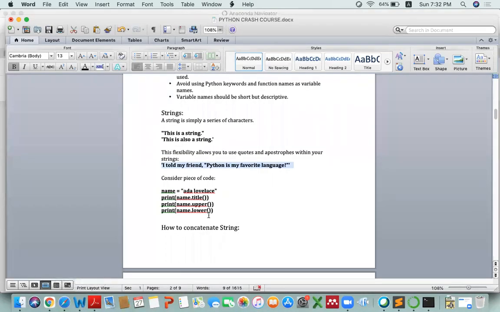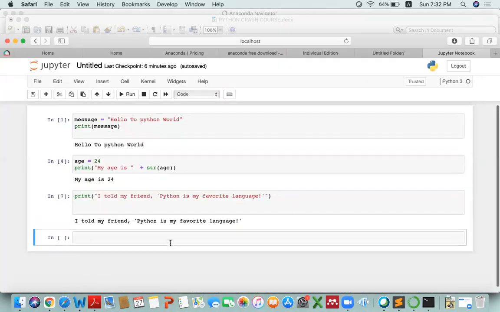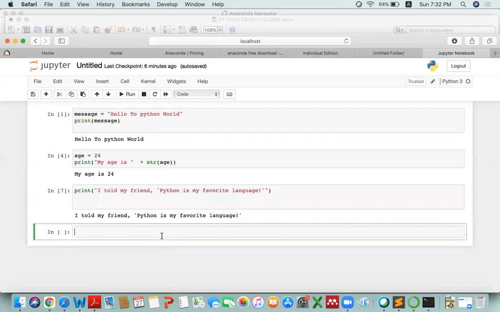There are some functions that are related to strings. We have to discover those functions as well. So just going back to the notebook, here we can write message equals to hello to my Python world.